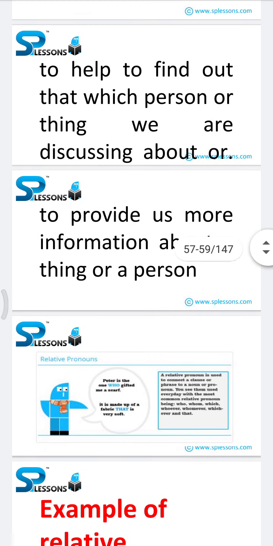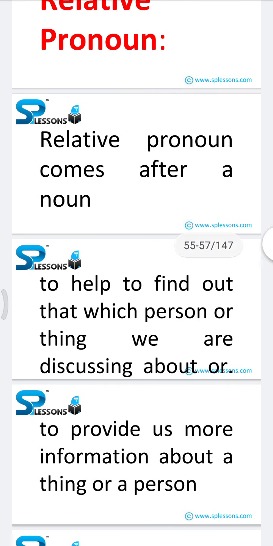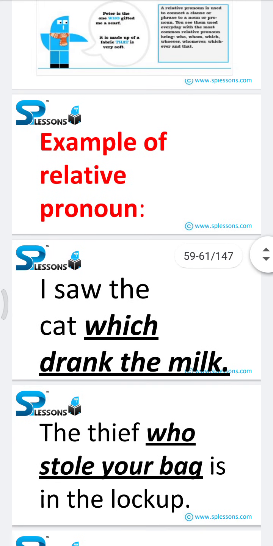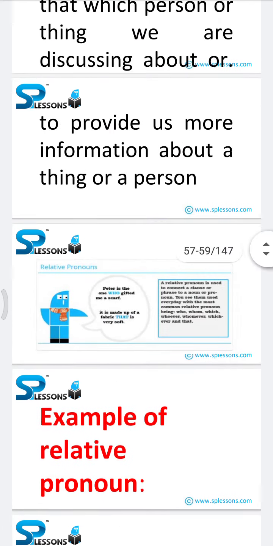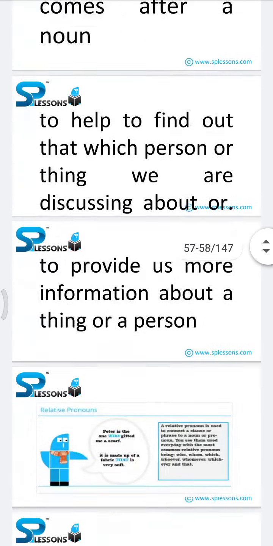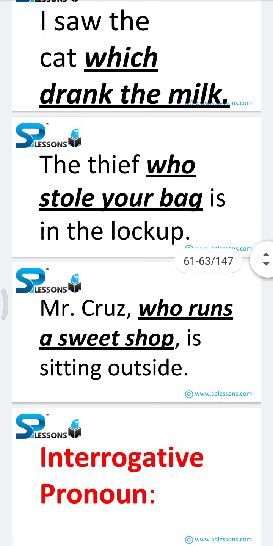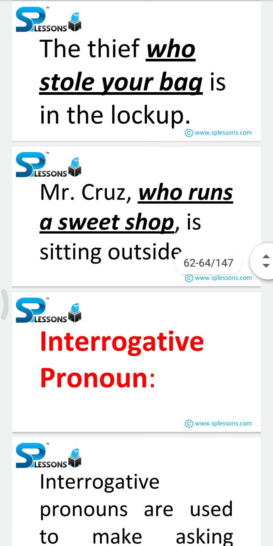So, a relative pronoun comes after a noun. Hence it is proved. Here, cat, in the first sentence, I saw the cat which drank the milk. In this sentence, cat is clearly a noun. So the relative pronoun exactly comes after a noun in the three examples which I have mentioned.